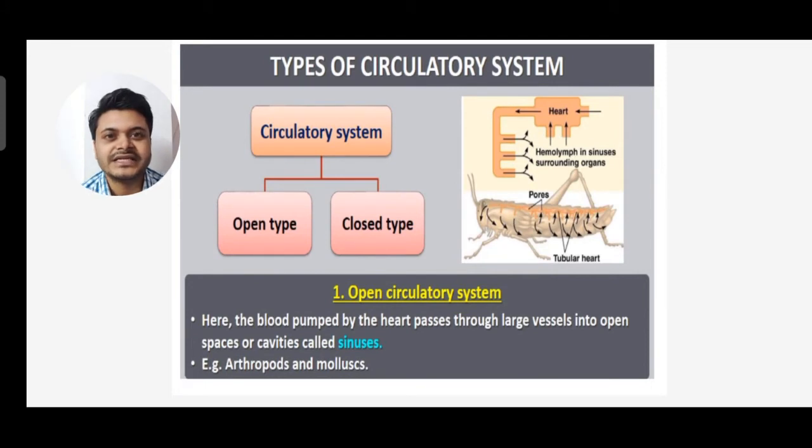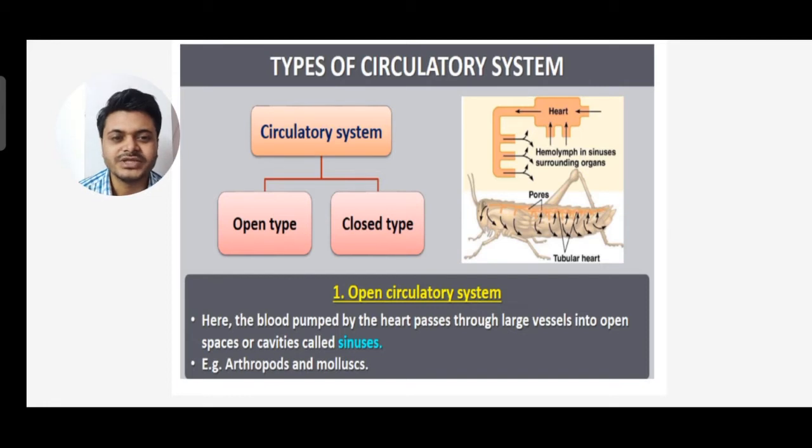Next is different types of circulation. The circulatory system is of two types. One is open type, another is closed type. We'll first discuss the open type of circulatory system. Here the blood pumped by the heart passes through large vessels into open spaces or cavities called sinuses.